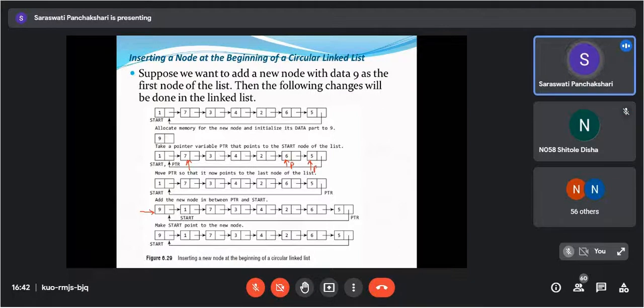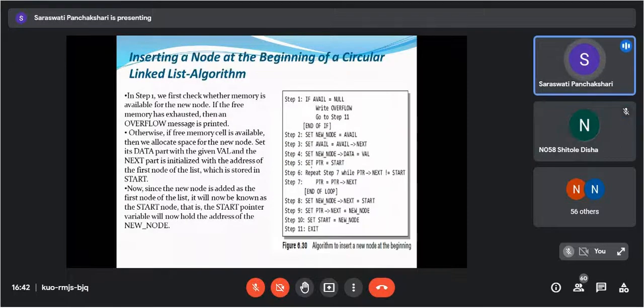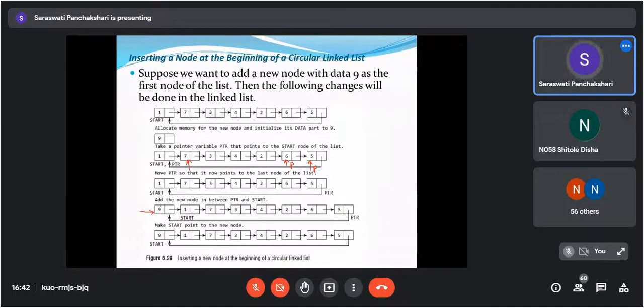Ptr is equals to ptr of next. Now ptr of next is equals to start. It is true or false? True. So it will come out of this loop. It will end the loop and then set new node of next is equals to start. This is the new node. New node of next is equals to start. So we are assigning this one. Getting?